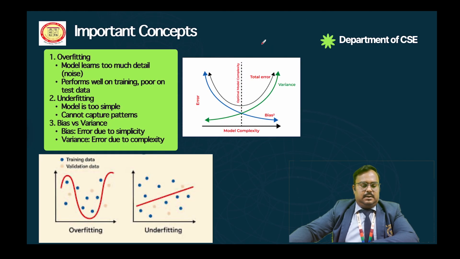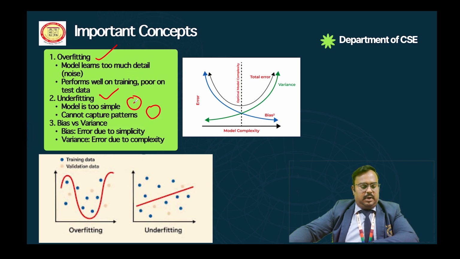So next important concept in machine learning. There are two important concepts: one is overfitting and another one is underfitting. So what is meant by overfitting? The model learns too much detail. That is overfitting. It performs well on the training data, but it is poor on the test data. So next one is underfitting. The model is too simple and it cannot capture the pattern. That is underfitting. Either overfitting or underfitting, both are not good for machine learning.